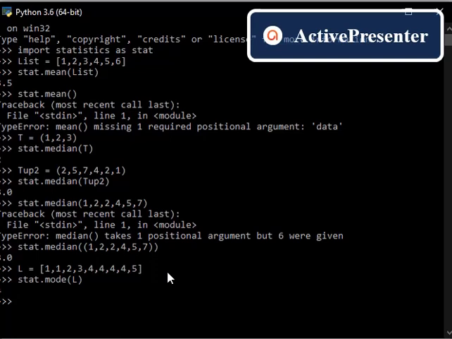I'll take L1, because I used L above, right? So I'm choosing like this. If nothing was repeated, then what will be my value? Empty, I hope. We'll check that also.